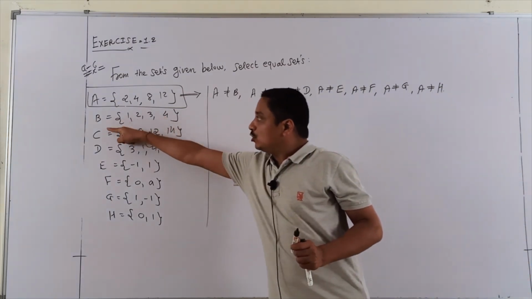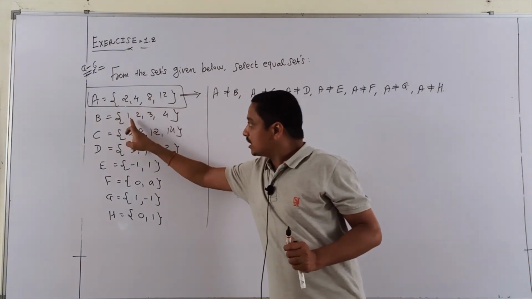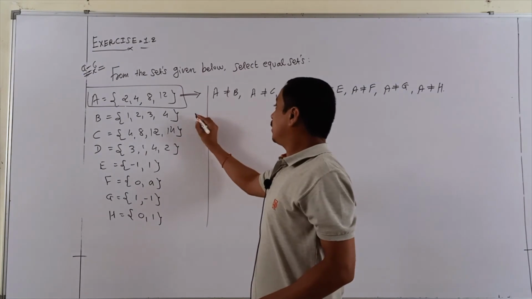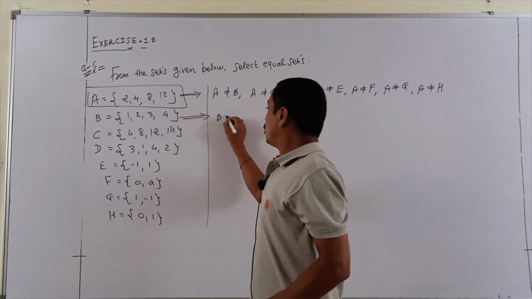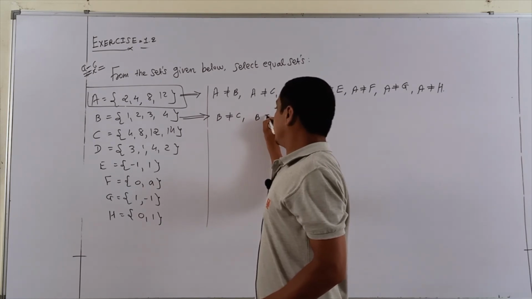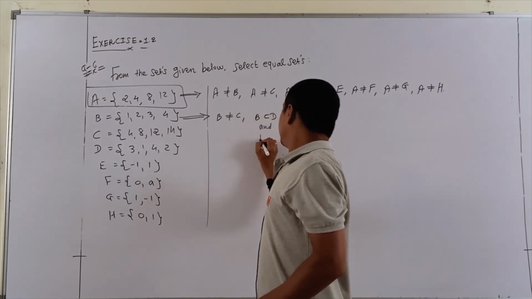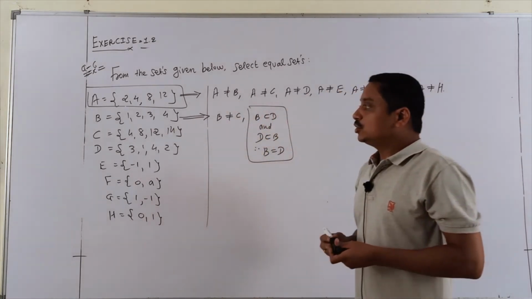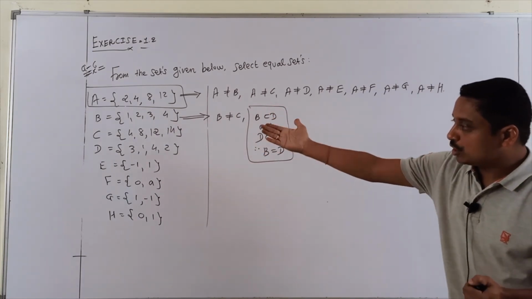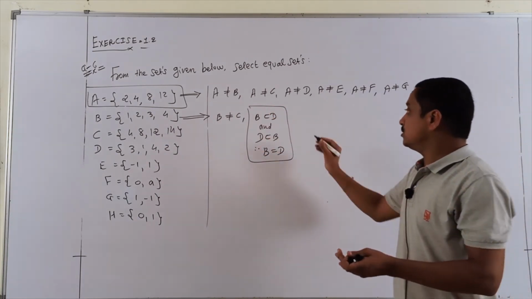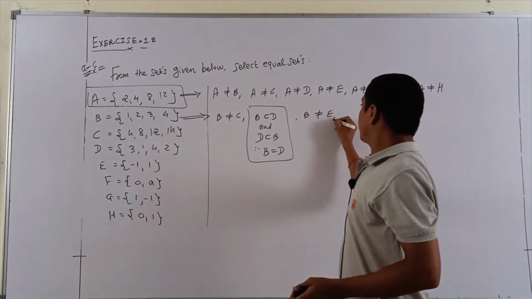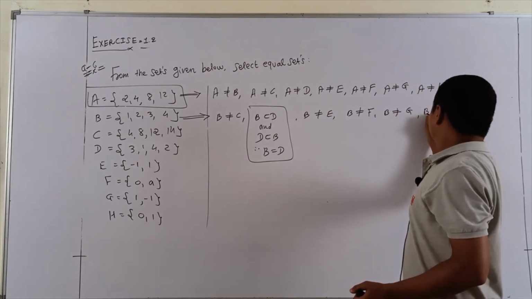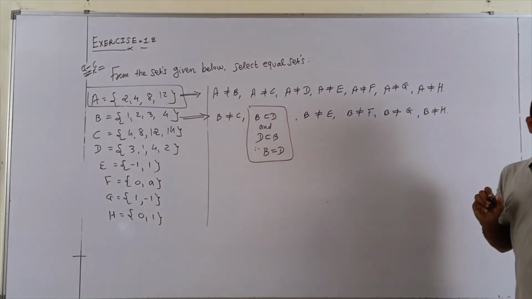Now I check the B side. B to A is already written here. So B to C, now check. No, it is not same. B to D. Yes, it is same. So according to the B side, B not equal to C, but B is a subset of D and D is a subset of B. So B equal to D. This is the first criterion related to B and D. Now B to E not, F not, G not, H not. So B is not equal to E. B is not equal to F. B is not equal to G, and B is not equal to H.